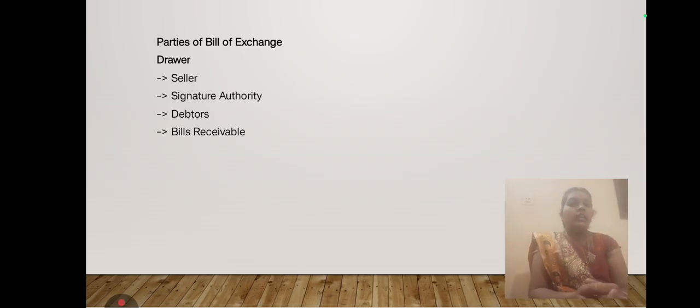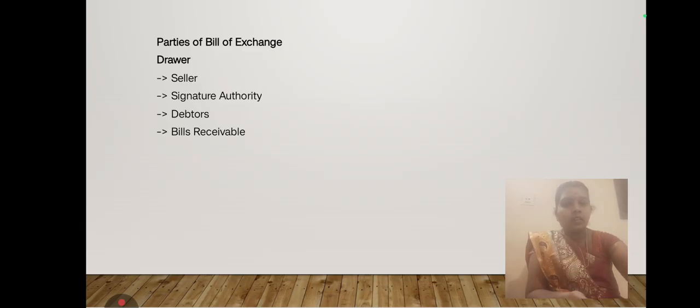Next, he is called a creditor, and this drawer should be noted in the accounts as bills receivable. Wherever the drawer appears, you want to denote it as bills receivable.